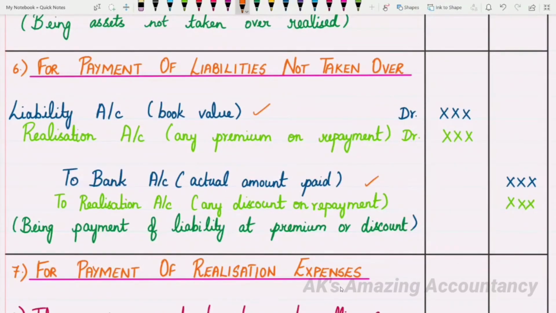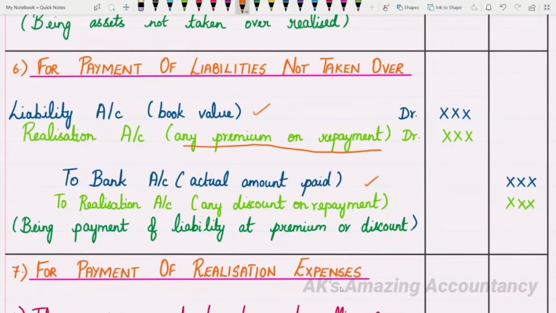Now, if the payment is made at a premium, if repayment is made at a premium, when more amount is paid than the actual amount, then it is a loss to the company, isn't it?